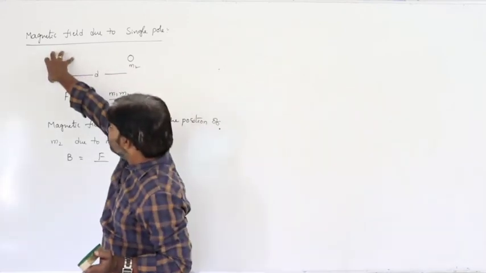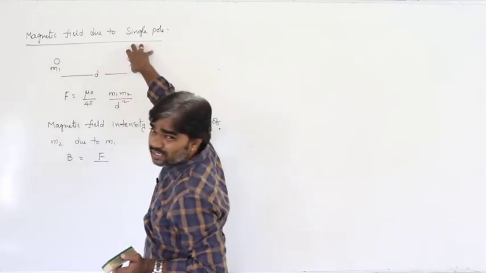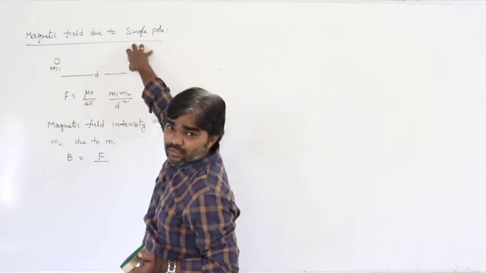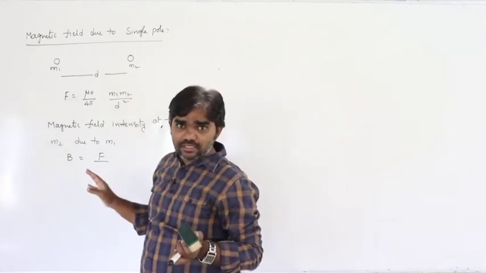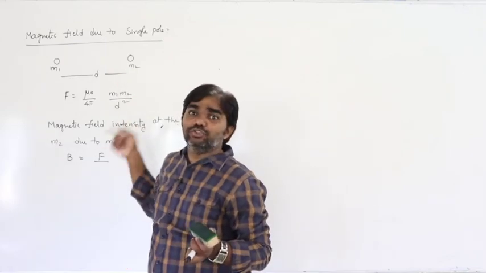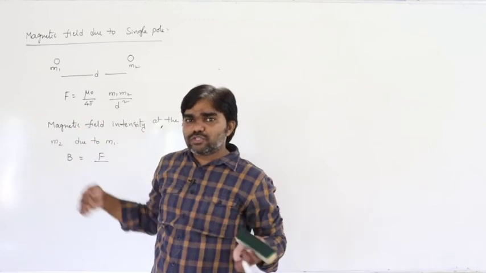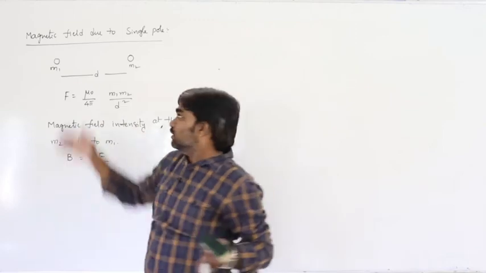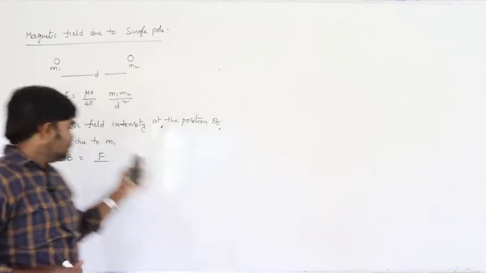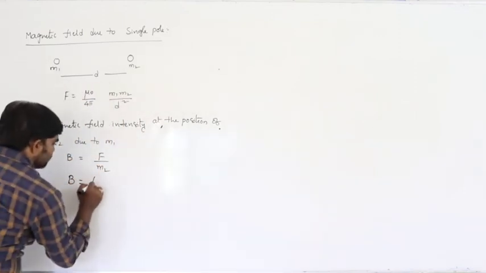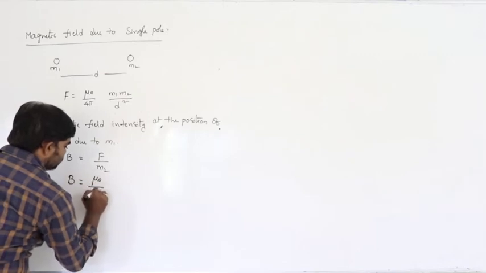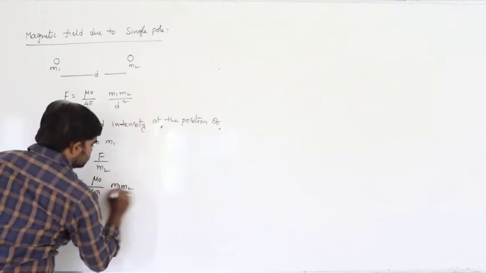So due to M1, what is the intensity at this position? Magnetic intensity at the position of M2 due to M1, so M1 is the main pole. That's why F by m2, that is B, can be written as mu naught by 4 pi m1 m2 by d square.